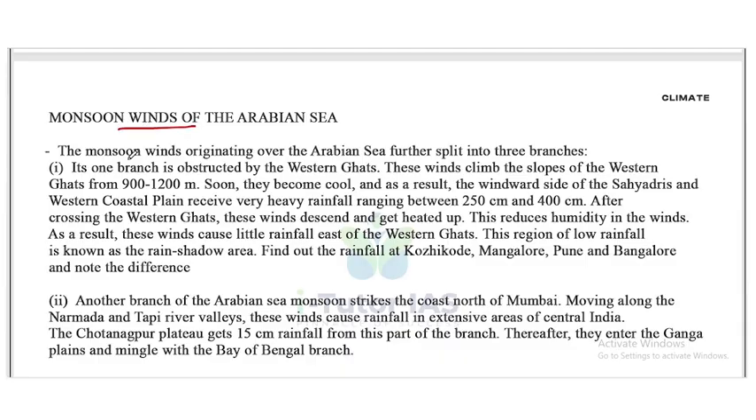The monsoon winds originate over the Arabian Sea and further split into three branches. Its first branch is obstructed by the Western Ghats. These winds climb the slopes of the Western Ghats from 900 to 1200 meters. Soon they become cool, and as a result, the windward side of the Sahyadris and western coastal plains receive very high rainfall, ranging between 250 centimeters and 400 centimeters.